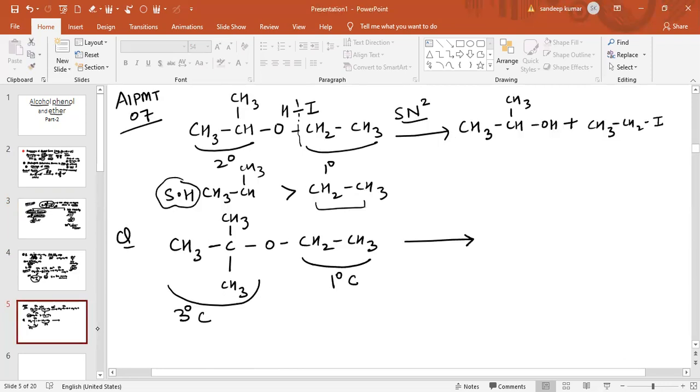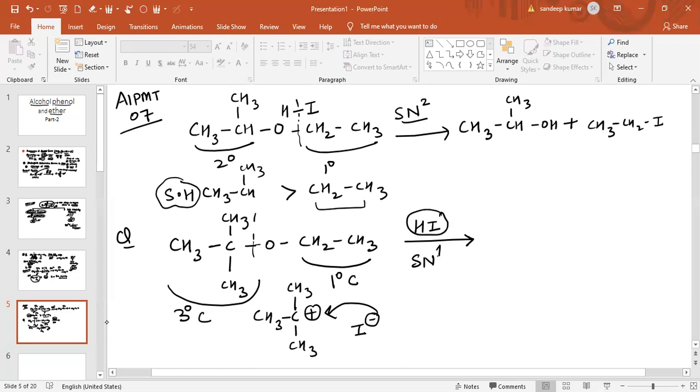So in this question one of the carbocations is a 3 degree carbocation, so a 3 degree carbocation will be formed. This is CH3, C, CH3, CH3 with positive charge. Now this I minus will attack on this carbon. So in the presence of HI, the mechanism of reaction will be SN1. Why? Because in this compound, one of the carbocations formed is a 3 degree carbocation.